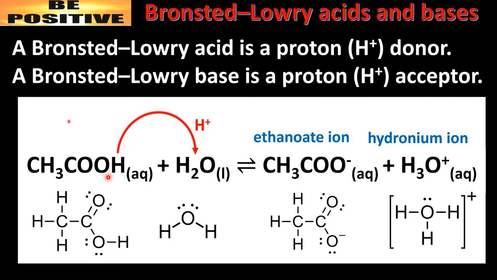So, proton donor is an acid, proton acceptor is a base. Please see this equation. Here the acid is donating a proton to the water. Proton donor, Lowry Bronsted acid. Proton acceptor, Lowry Bronsted base. After donating, this became CH3COO minus, the ethanoate ion, whereas after accepting the H plus proton, water became the hydronium ion.